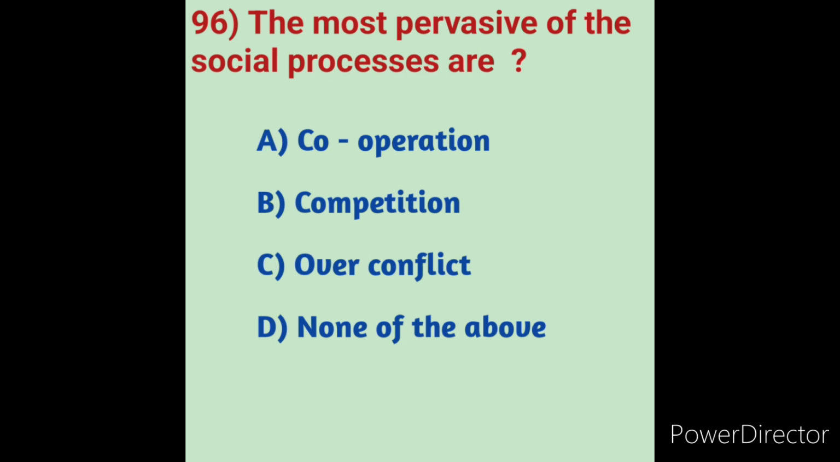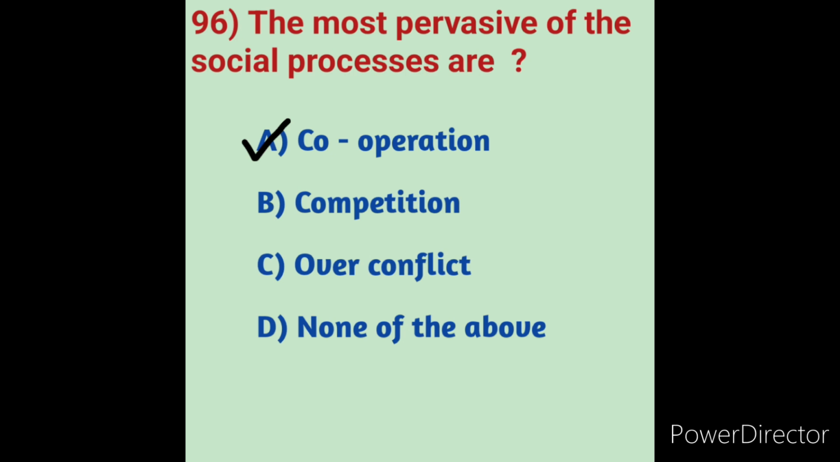But the most pervasive of social processes is cooperation. Cooperation is one of the most basic, pervasive and continuous social processes. It is the very basis of social existence. Cooperation generally means working together for the pursuit of a common goal. So the most pervasive of the social processes is cooperation. Option A is the correct answer.